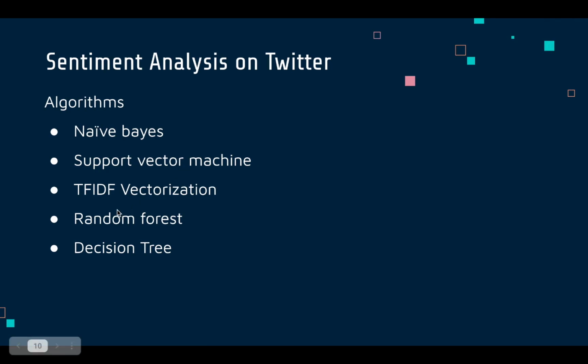And then we have the TF-IDF factorization, which is term frequency inverse document frequency. For each of the tweets, we are calculating term frequency and IDF, and then predicting the sentiments over here. And then we have a random forest model. It is a type of supervised machine learning algorithm based on ensemble learning.